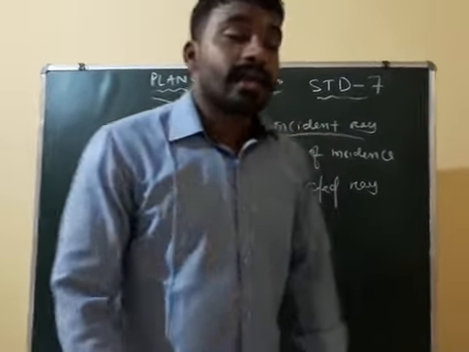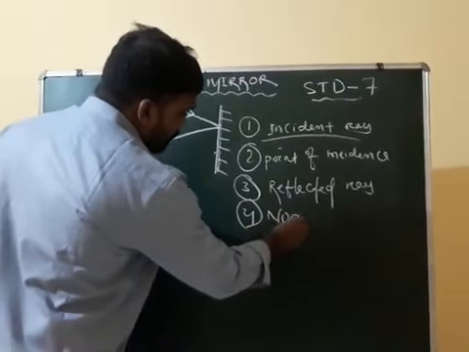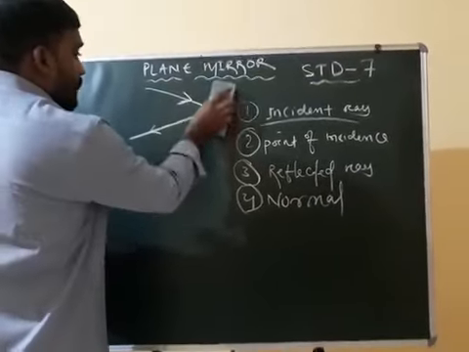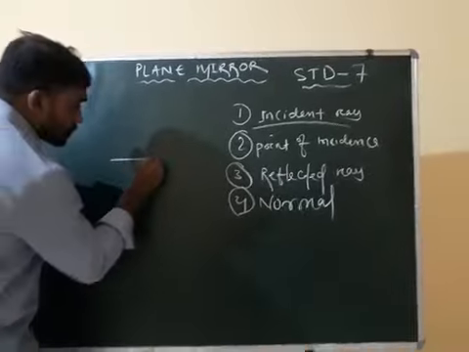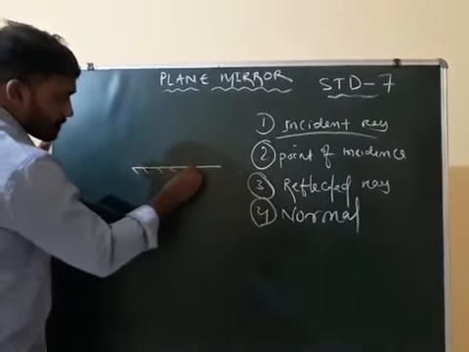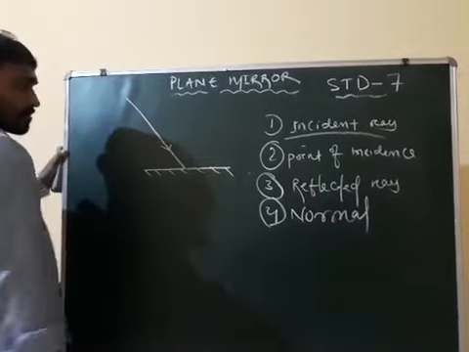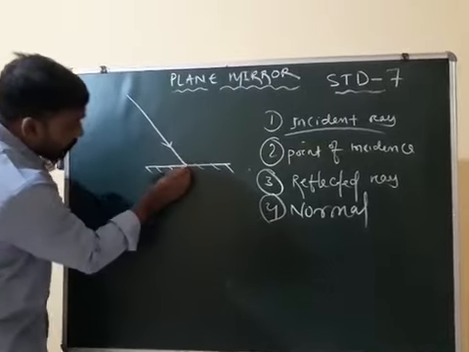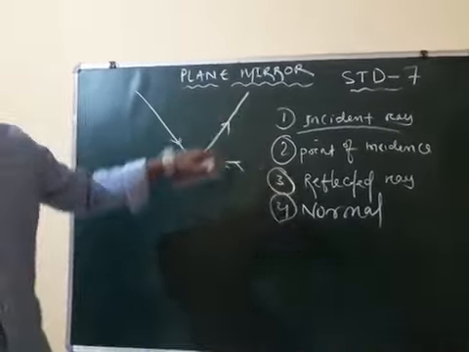Next one is normal. Let's see, we will draw a proper diagram. Suppose this is the mirror. Here is the incident ray. This is the point of incidence. Now this is the reflected ray. This much understood?